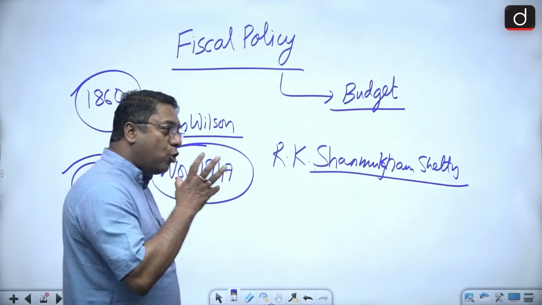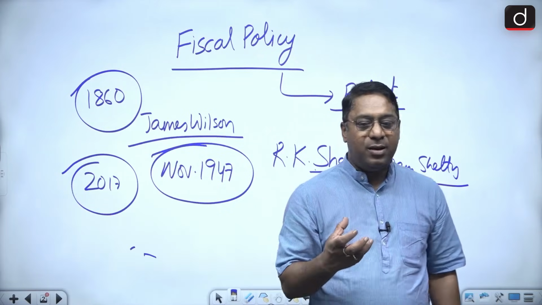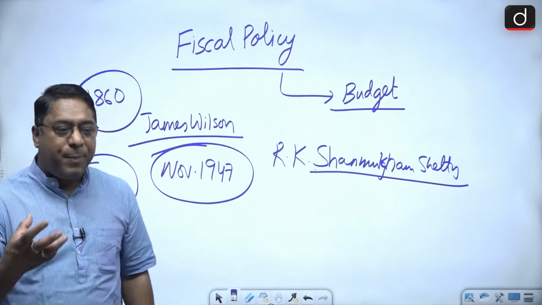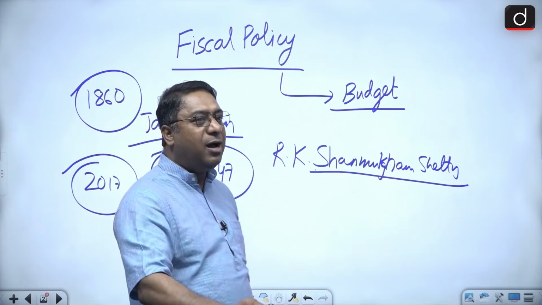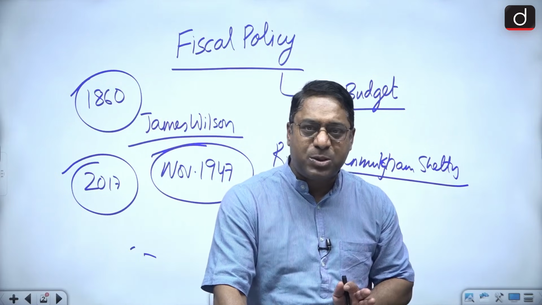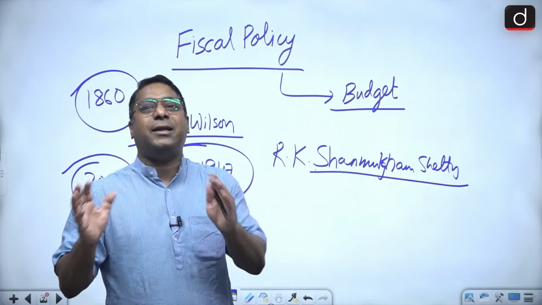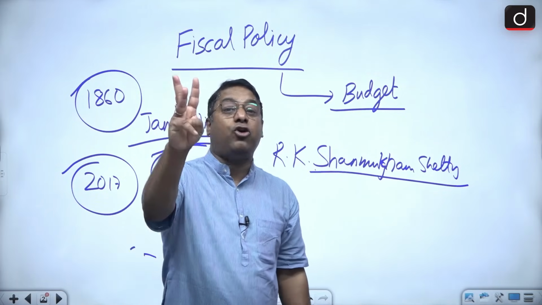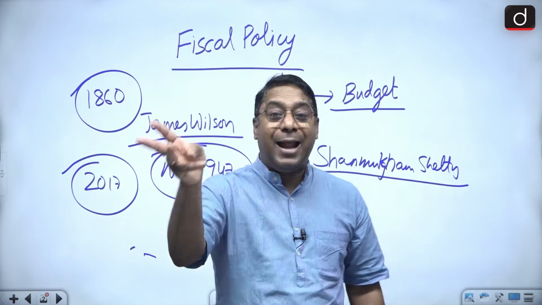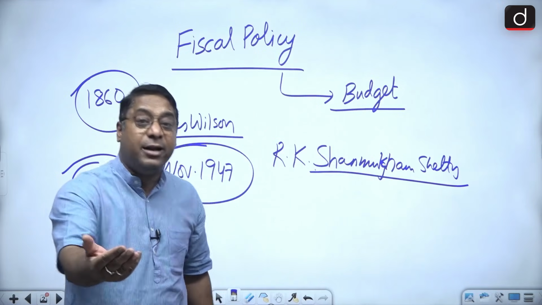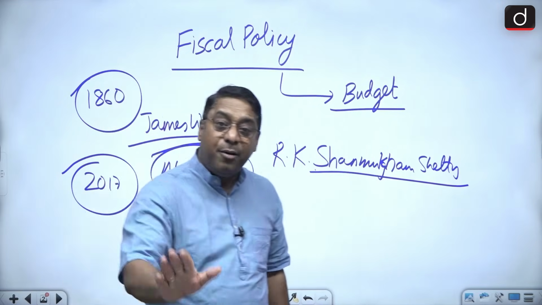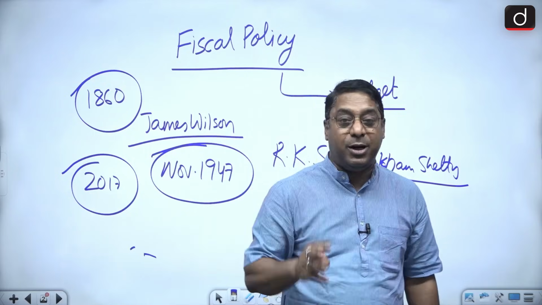Now, the budget document is presented in the parliament by the finance minister. How many documents are there? There are 3 documents. I told you the speech has 2 parts, and the document presented by the finance minister with regard to the budget in the parliament has 3 documents.